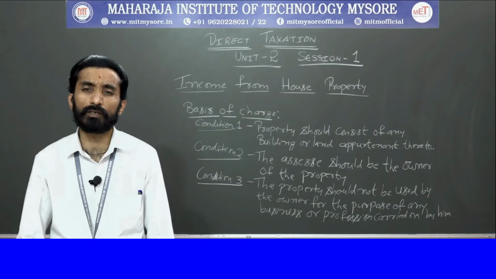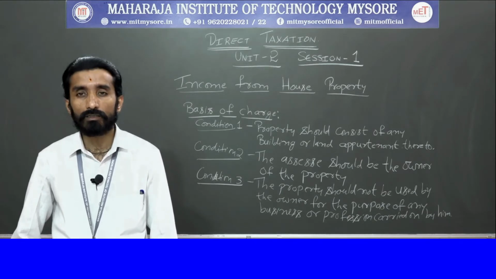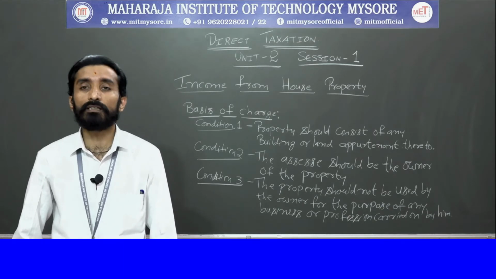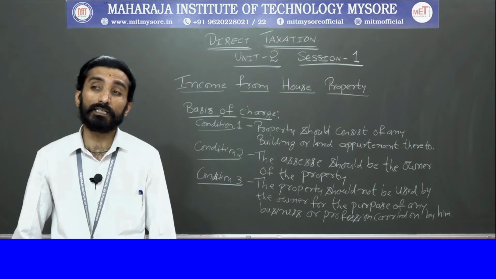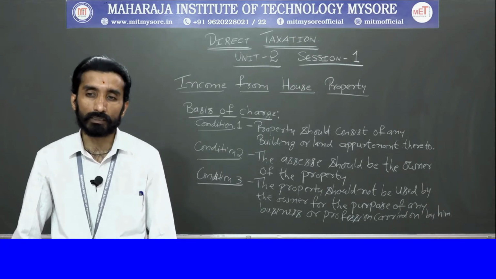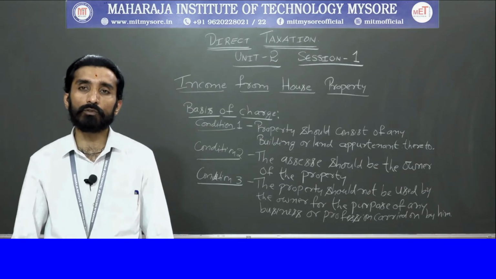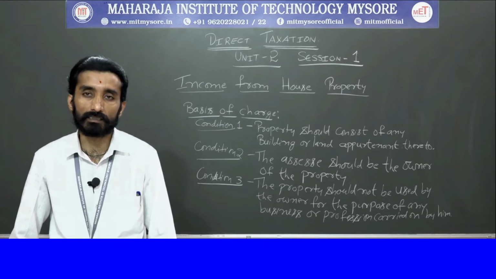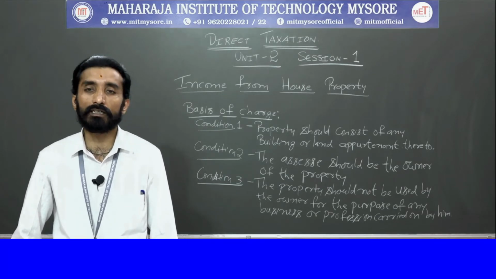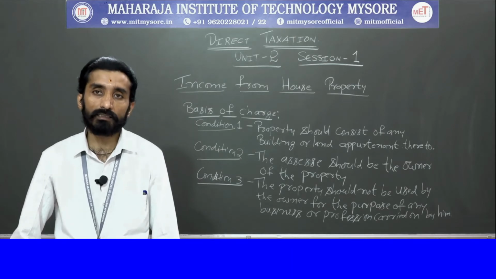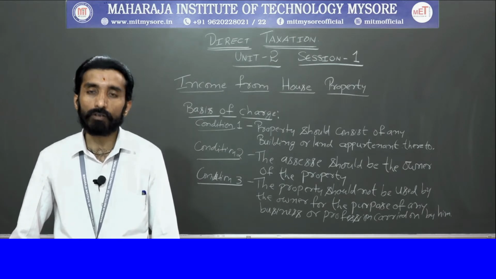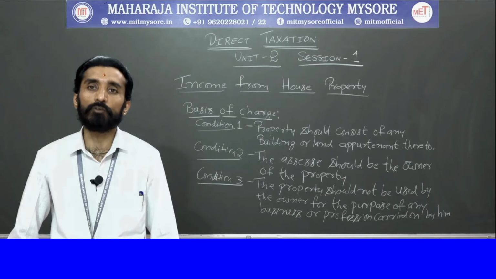Next thing we come across is section 27, where it is said which persons are treated as deemed owners of house property. Who will be treated as deemed owners of house property for the purpose of charging tax related to your house property?